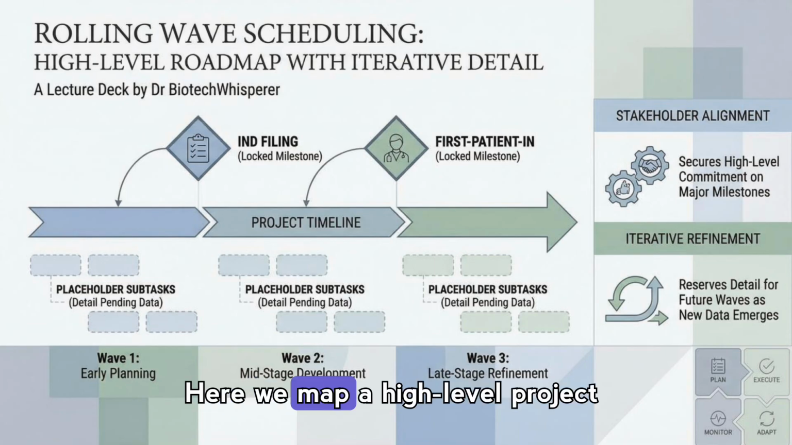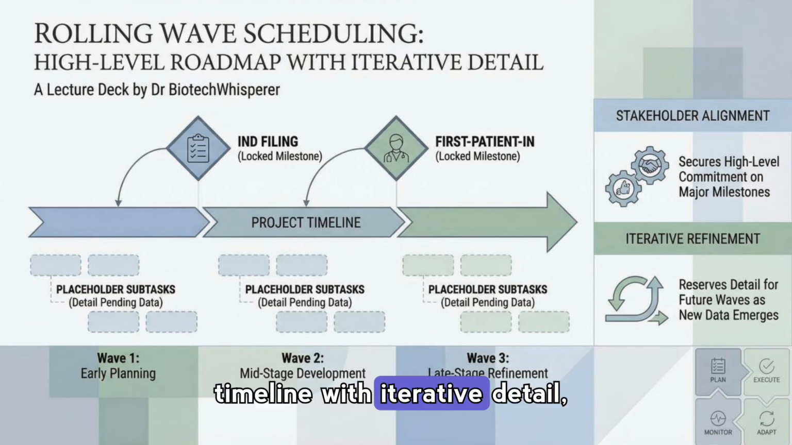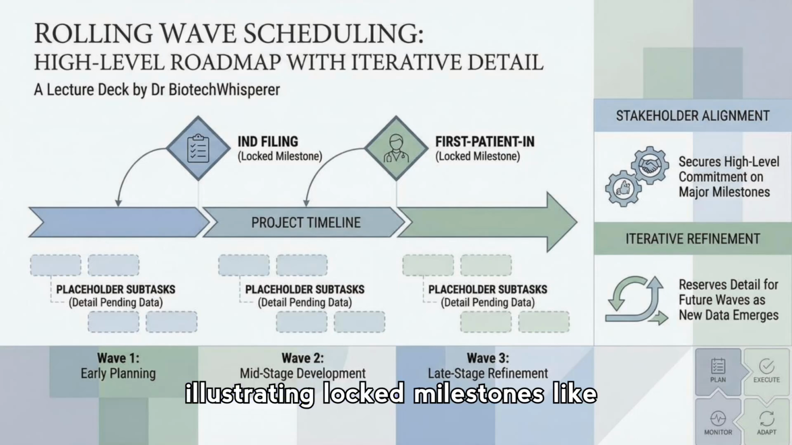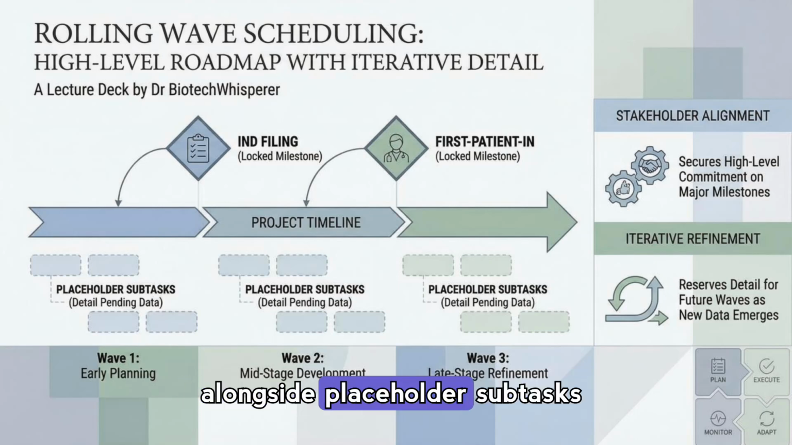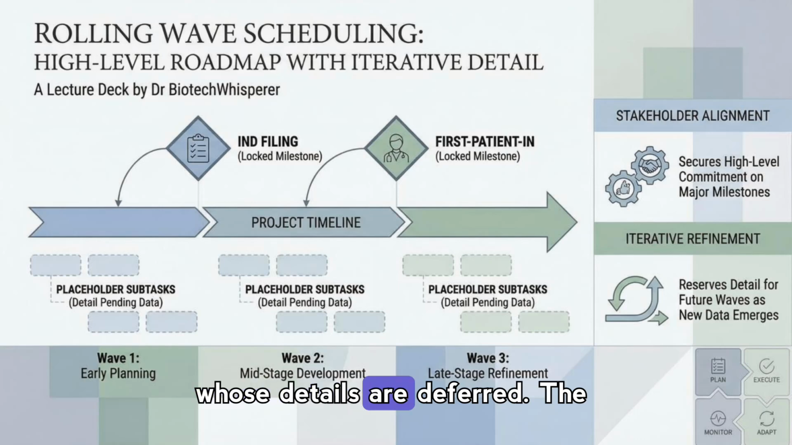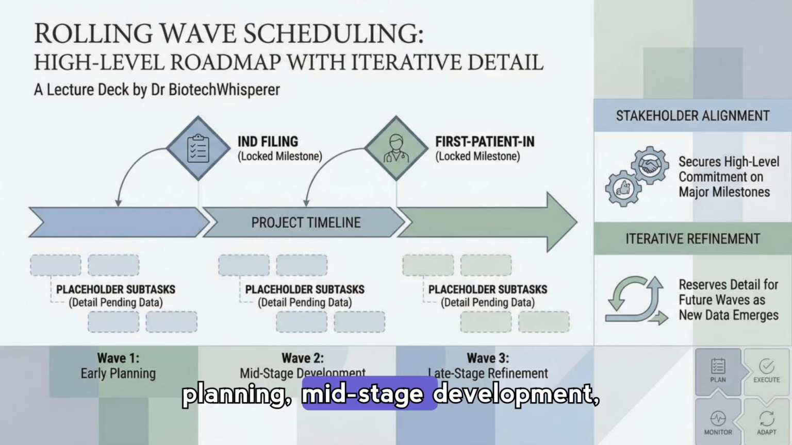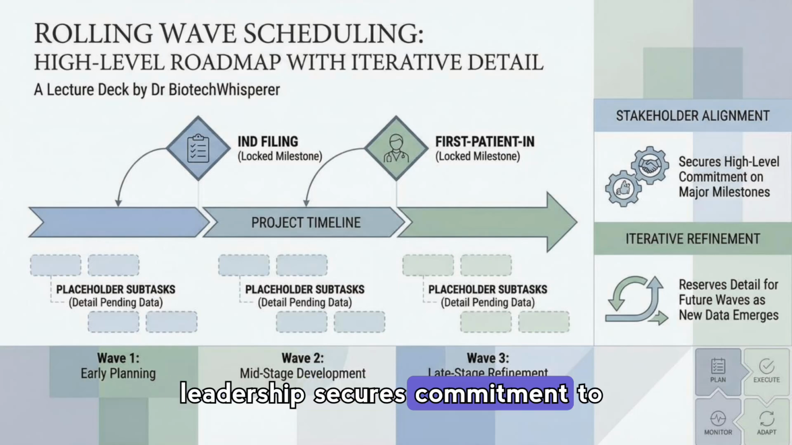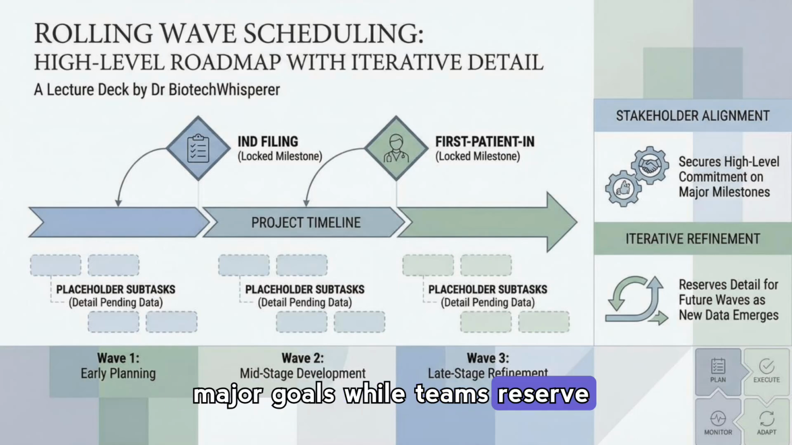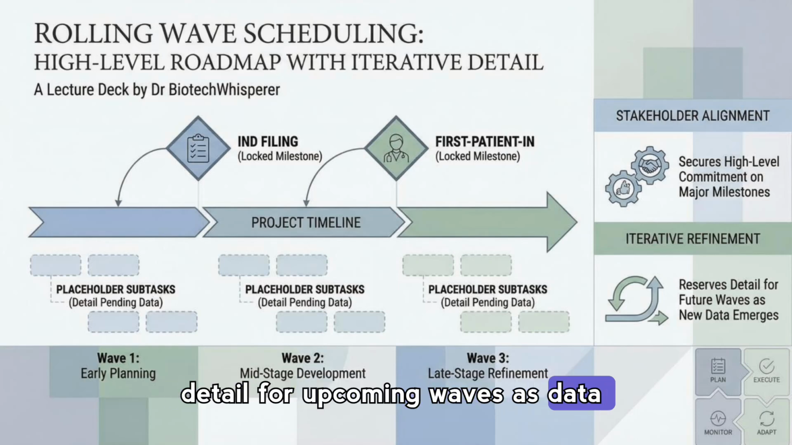arrive. Here we map a high-level project timeline with iterative detail, illustrating locked milestones like IND filing and first patient in, alongside placeholder subtasks whose details are deferred. The visual shows 3 waves: early planning, mid-stage development, and late-stage refinement. So leadership secures commitment to major goals while teams reserve detail for upcoming waves as data emerges.